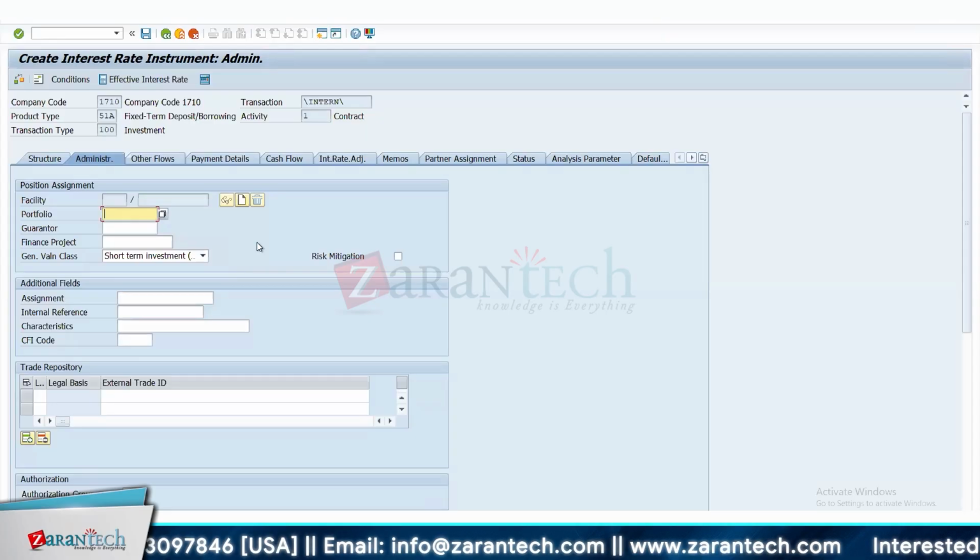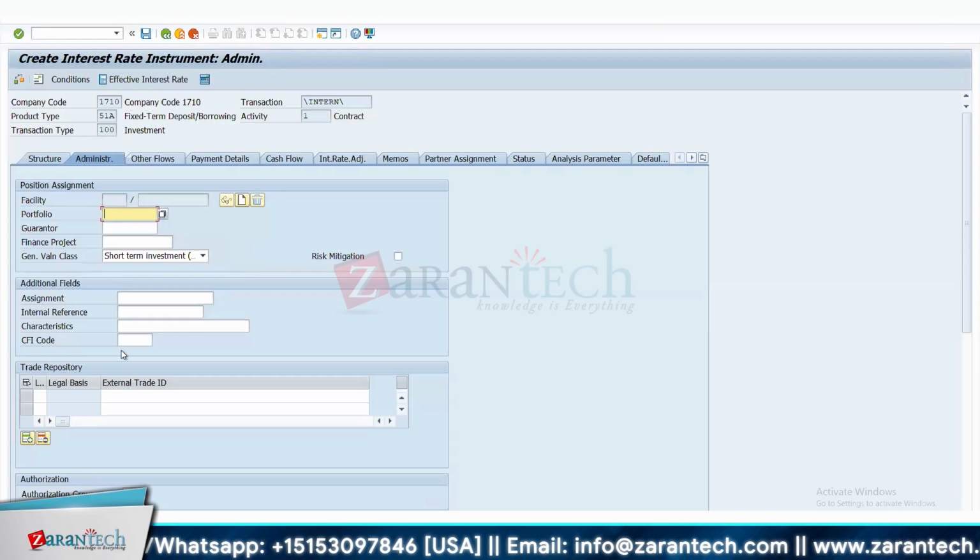You can segregate your product type, you can segregate your counterparty, and you can show the report. You can analyze the reports at month end or quarterly. Then it becomes very similar to additional fields like assignment, internal reference, characteristics. No, for those additional fields, a separate customization is required. This is a standard one which is already linked with the position.